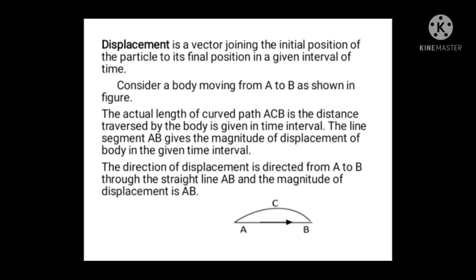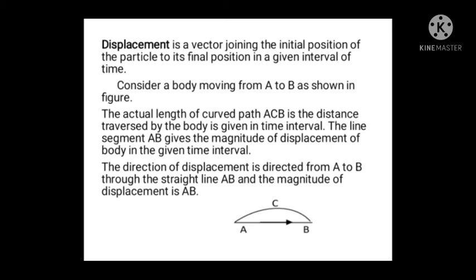Then we'll see displacement. Displacement is a vector joining the initial position of the particle to its final position in a given interval of time. Displacement is a vector. As I said in the last video, a vector quantity is a quantity which has both magnitude and direction.